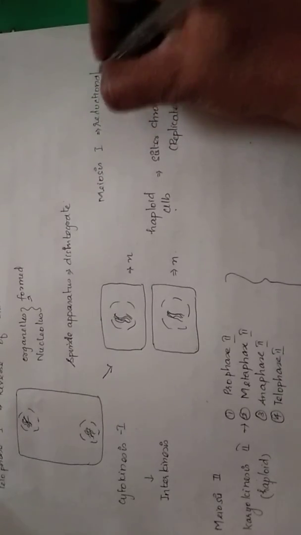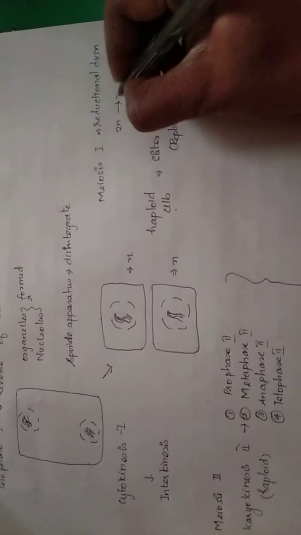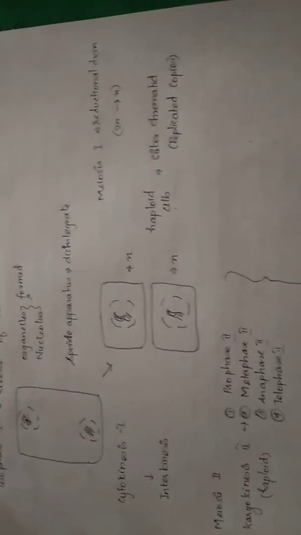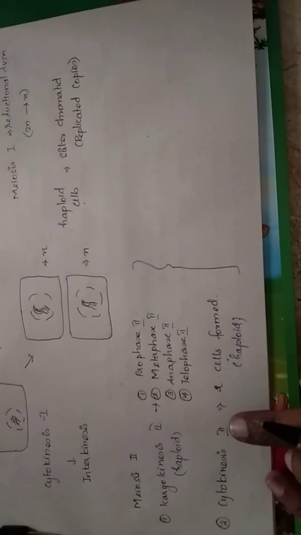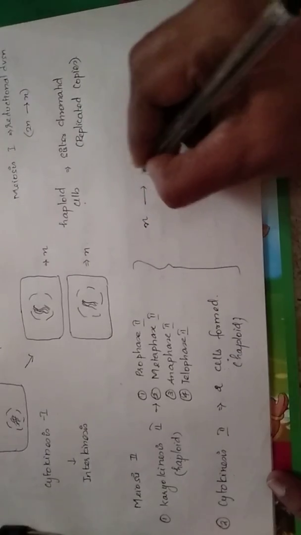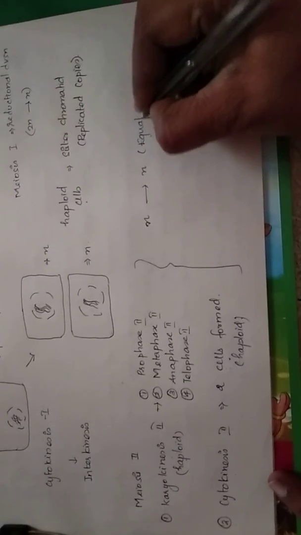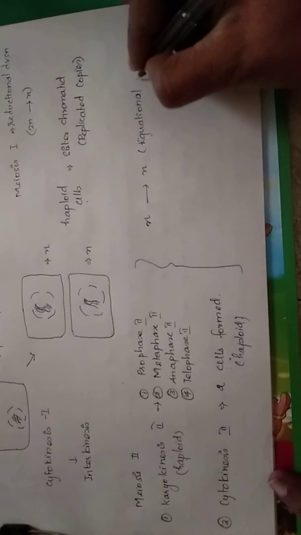Meiosis 1 is a reductional division, that is 2n cells are converted into n cells, whereas in meiosis 2 it is haploid cells that are getting converted into haploid cells again. So this can be called an equational division.